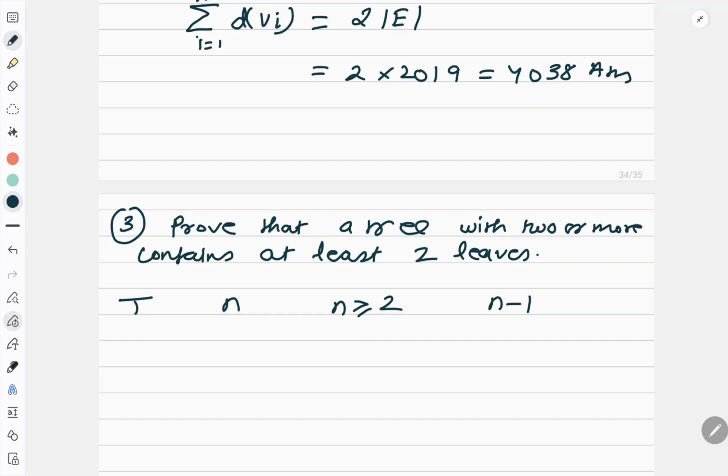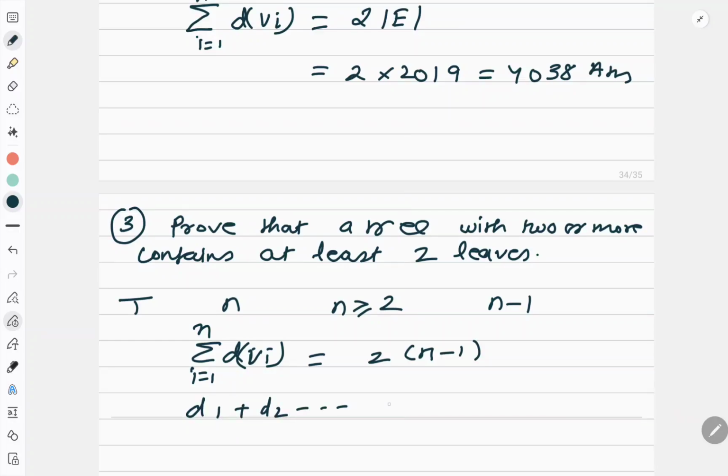As per the handshaking property, the sum of degrees of all the vertices from i equals 1 to n is equal to 2 into the number of edges, that is 2(n minus 1). Correct? Now, let the degrees of the vertices be d1 plus d2 up to dn, which is equal to 2(n minus 1), which is equal to 2n minus 2.